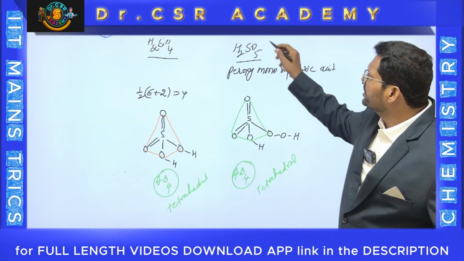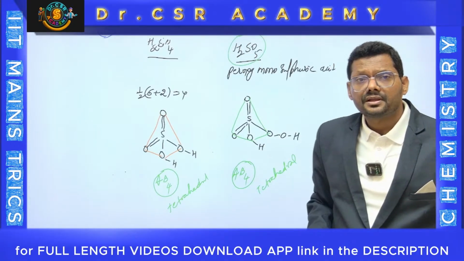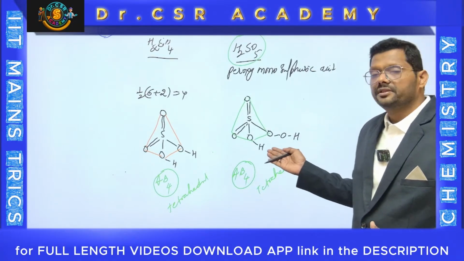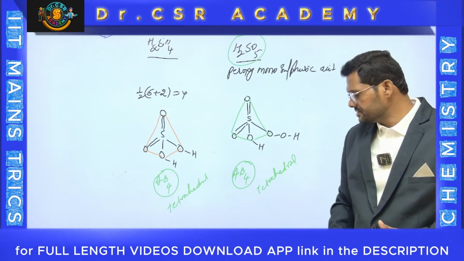But why is this important? Because you know the logic: people will miss the peroxy bond. There are peroxy oxygens there. That's why you can identify it this way.